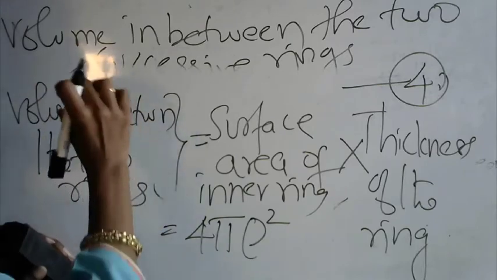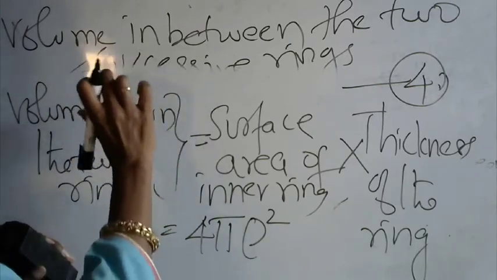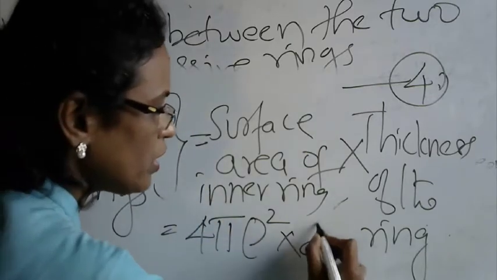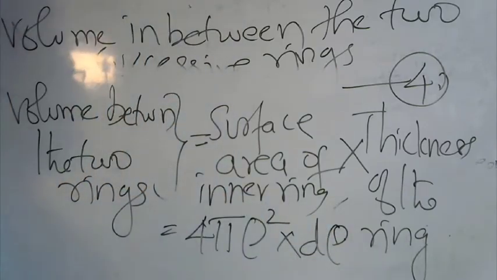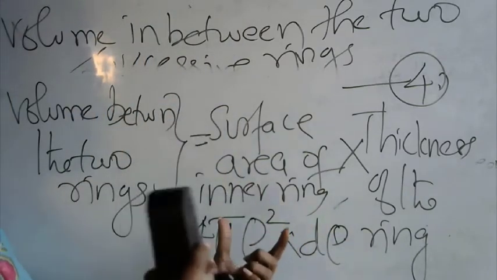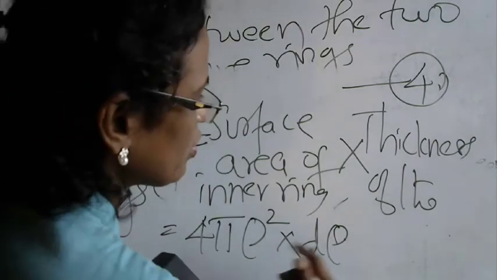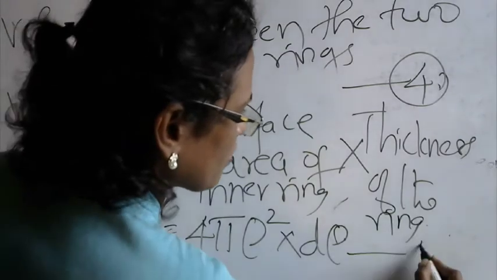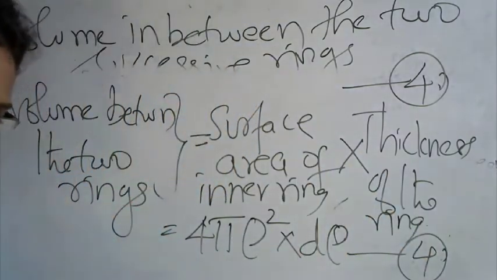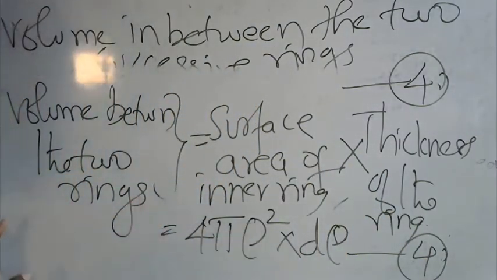I already said the distance between two successive rings is going to be d rho. So shall we put this as equation number 4? This is an important equation, so try to write it down in your notebook.